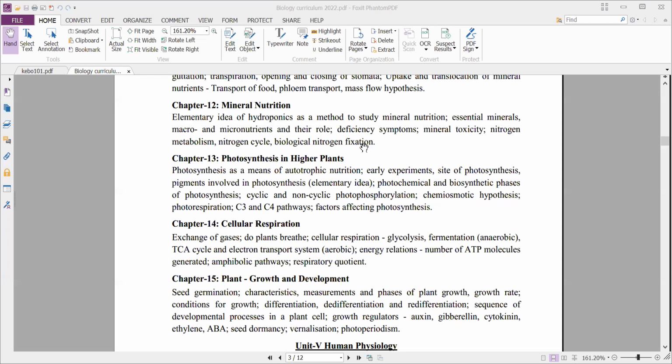And we'll study about the nitrogen cycle, that is nitrogen metabolism, the nitrogen cycle, and biological nitrogen fixation, that is how Rhizobium, which you might have studied in your lower classes, fixes the atmospheric nitrogen in the roots of leguminous plants, how that process will occur. That one we'll study in detail in this chapter.